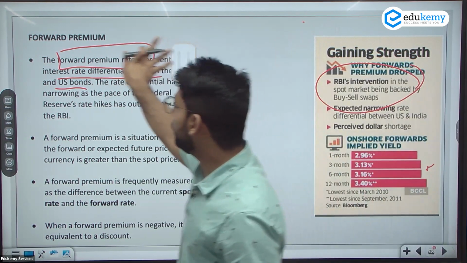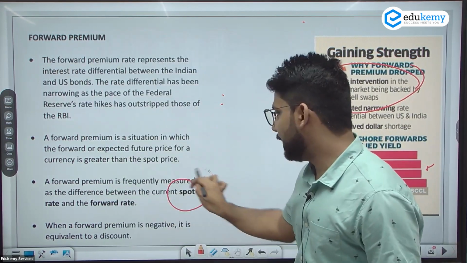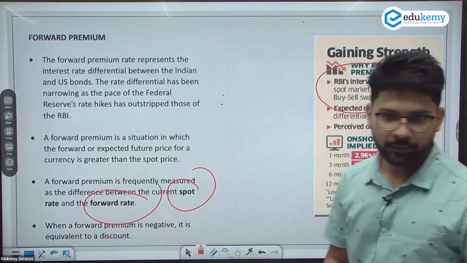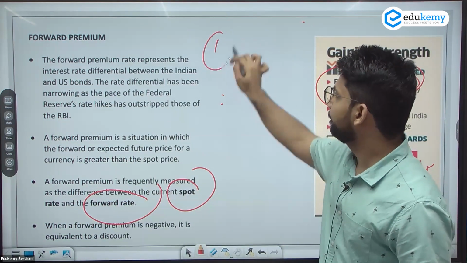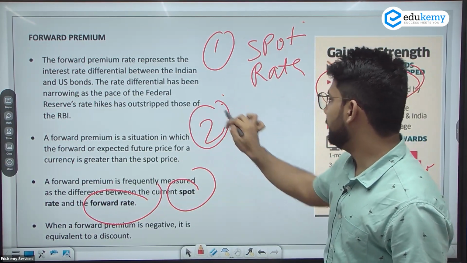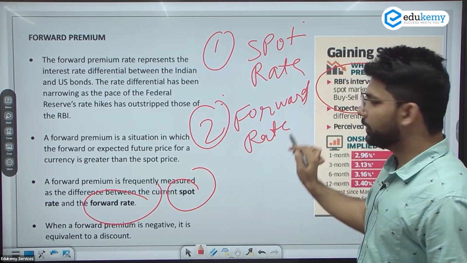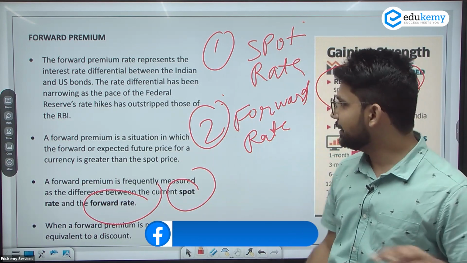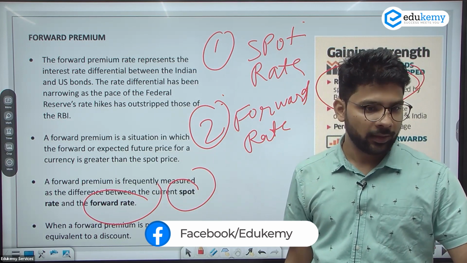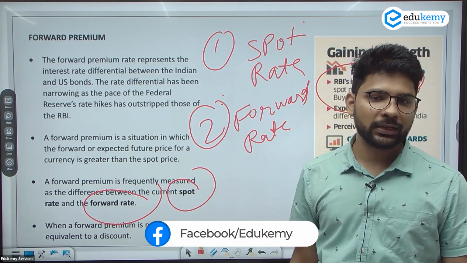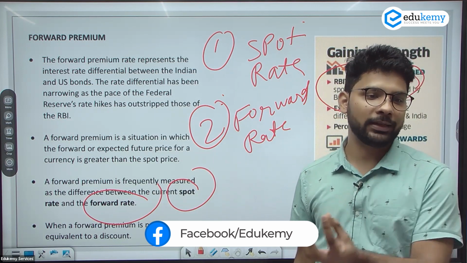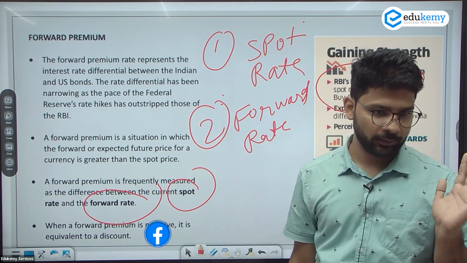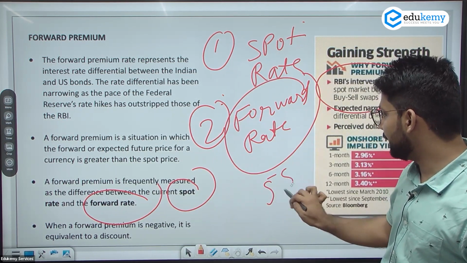And how is the forward premium calculated? It is calculated on the basis of two rates. One is the spot rate. Second is the forward rate. Take an example. If I am buying a Dairy Milk at 50 rupees right now, this is the spot rate for the Dairy Milk. But the Dairy Milk owners say, if you sell this Dairy Milk after 1 year, I will give you 55 rupees. In this example, the forward rate is 55 rupees.